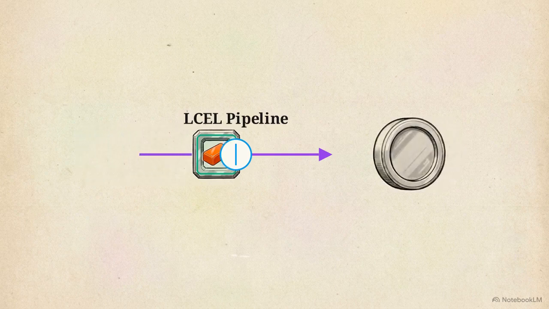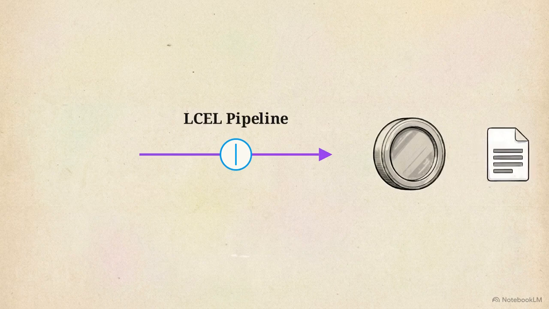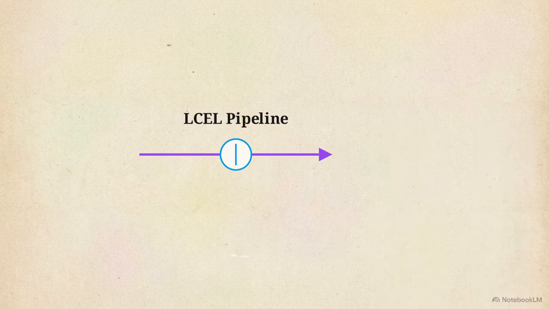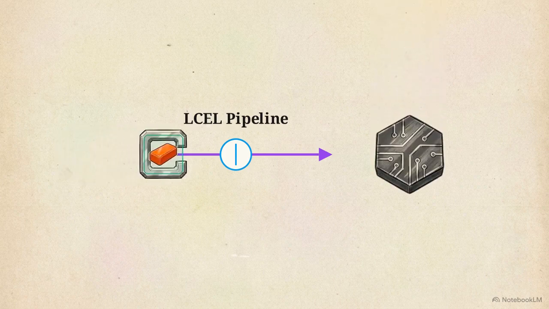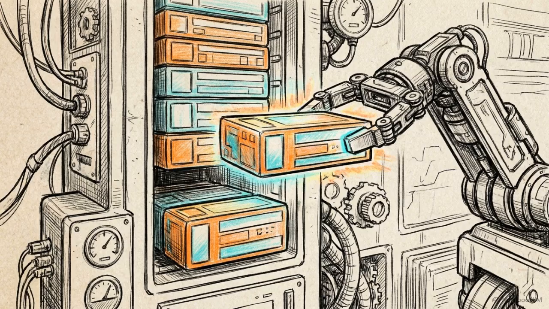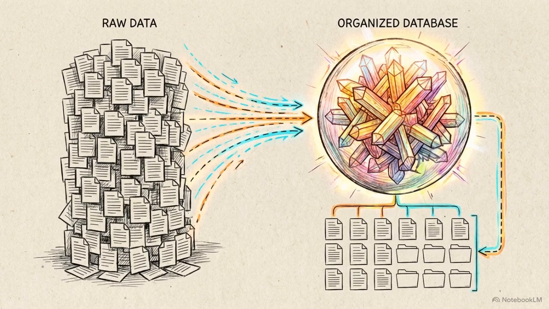Using a simple pipe operator, the formatted prompt flows left to right, directly into the language model to generate the final output. Because this pipeline is highly modular, the AI itself is completely decoupled from the surrounding architecture. If an engineering team wants to move away from OpenAI and use a local open-weight model like Ollama, they can do so by simply swapping out that single node in the code. This setup grants developers complete operational freedom. Instead of being locked into a single vendor's ecosystem, teams treat the language model as an interchangeable commodity within their own software stack.